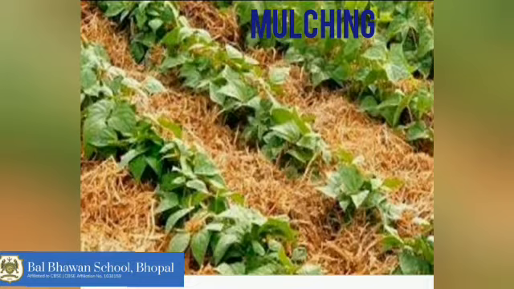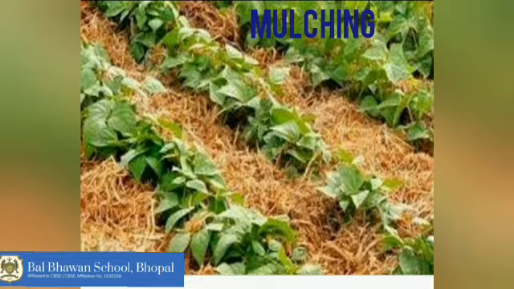In this process, crops are grown on the soil. Now in between there is space in the soil. So in that space a layer of organic matter is spread out. What it does is help in retaining the moisture, because the plants which are grown there are absorbing the moisture from the soil.